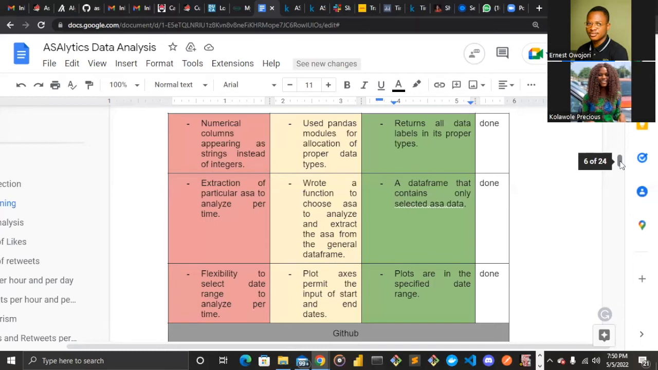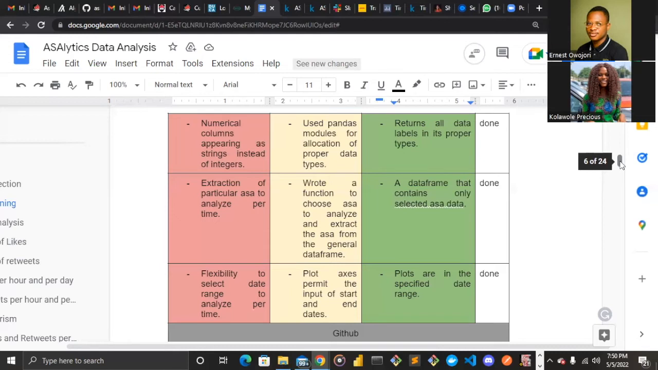So the next problem we faced, which happened to be the last one, is flexibility to select the date range to analyze per time. Let's say a user just wants to visualize or analyze from, let's say, December last year, 2021, to January 2022, and the entire data happens to start from January 2021 to January 2022.